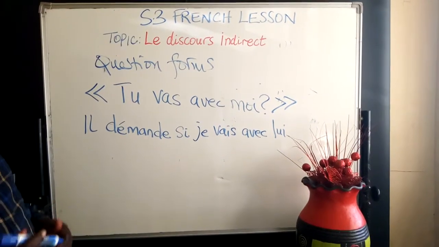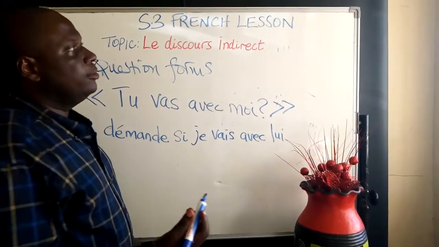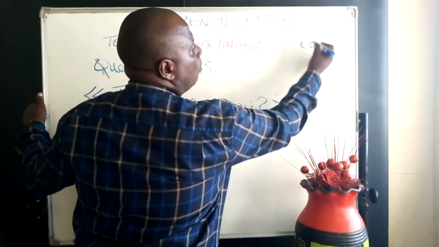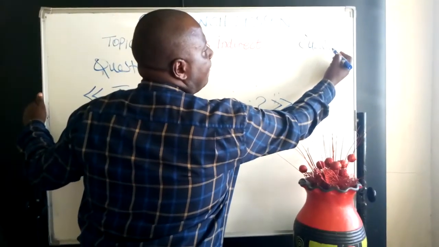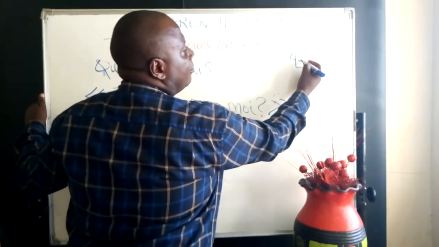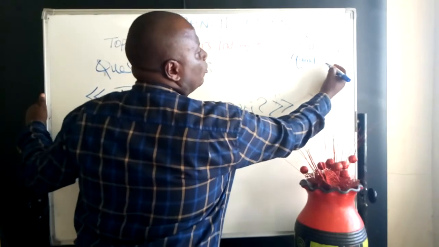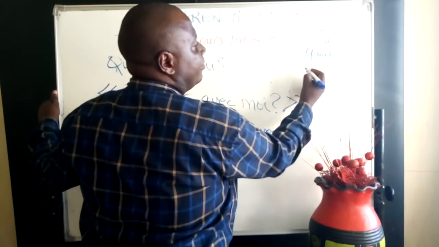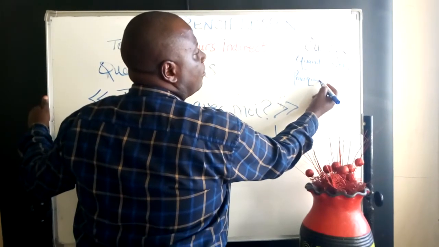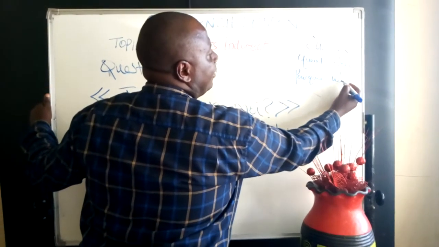And you're going to realize that there are several questioning words. There is où, which is where. There is quand, which is when. There is pourquoi, which is why.